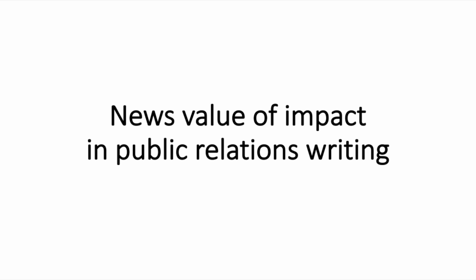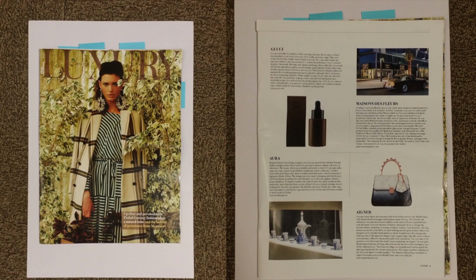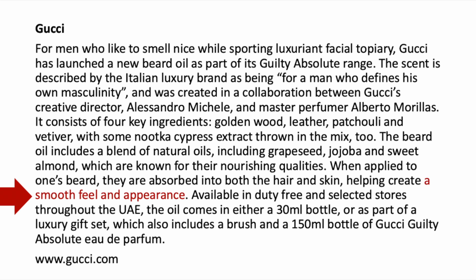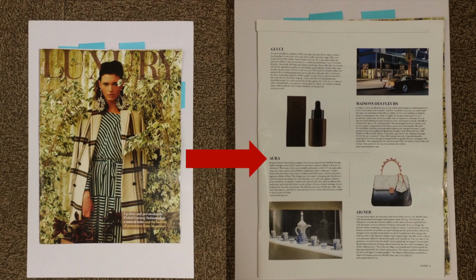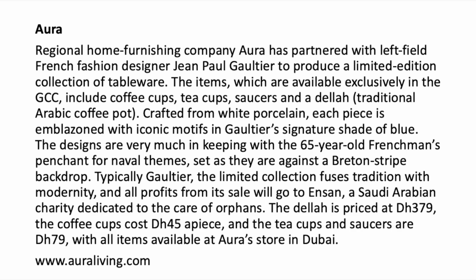Public relations writers also use the news value of impact when they write about products and services. The news value of impact is often communicated as an effect the product is meant to help achieve when it is used. For example, a beard oil by Gucci will help to create a smooth feel and appearance. In another example, home furnishing company Aura conveyed the news value of impact by explaining that all profits from sales of its new designer tableware collection will go to Insan, a Saudi Arabian charity dedicated to the care of orphans.